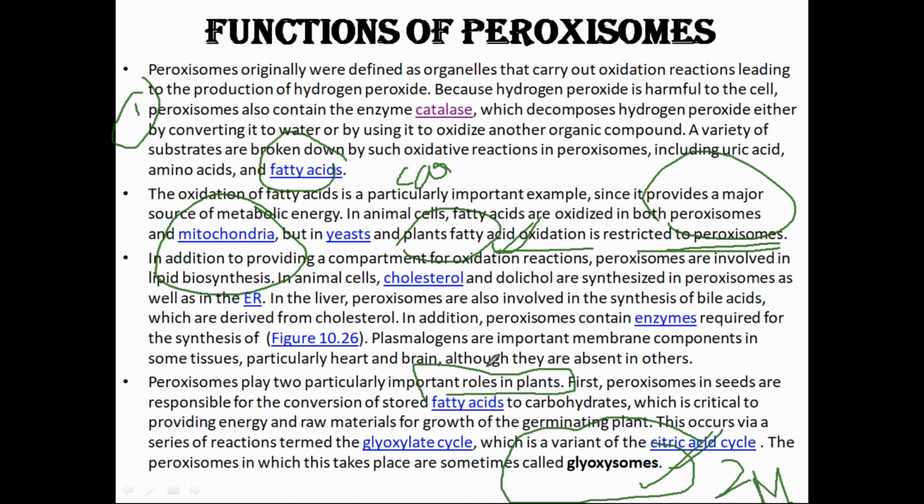Then one more thing is that in the animal cell, cholesterol and dolichol synthesis, this is again a kind of membrane bound body. We will study about this in the future classes, but just remember here that cholesterol is synthesized in the peroxisome. Definitely one of the main sites for cholesterol synthesis is the endoplasmic reticulum, but it is synthesized in the peroxisomes also. So what are the 4 points you have to remember? The first one, the catalase activity. The second one, beta oxidation. The third one, glyoxysomes. And the fourth one, cholesterol metabolism. That's it. Finish.